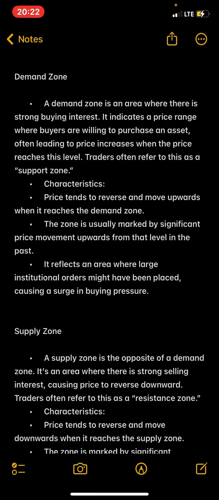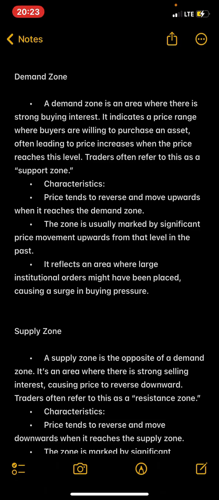That means bankers and government have come and placed a huge order there for a huge buying pressure, so that it will cause an impulsive move to the upward side. Because when too many orders enter a market, whether buying or selling, it causes an impulsive, aggressive move, a pressure buying upwards.